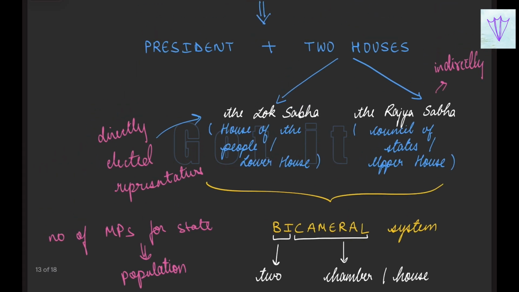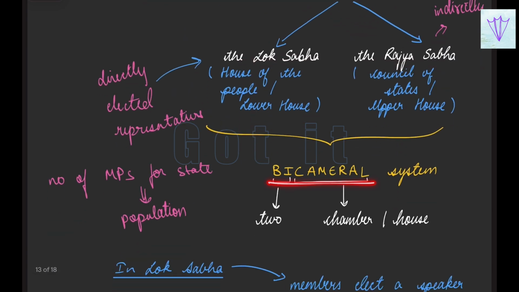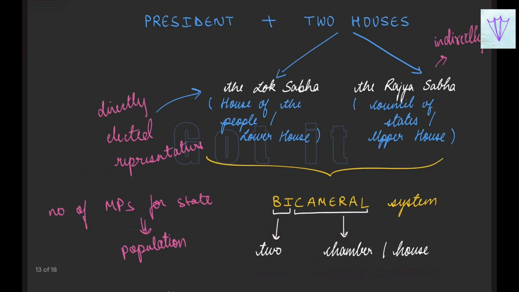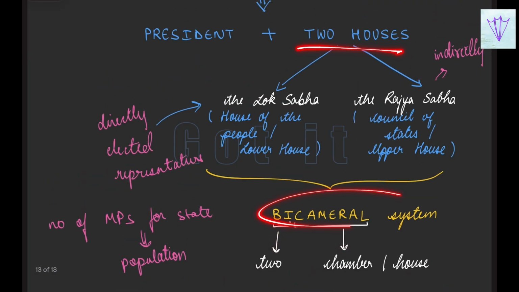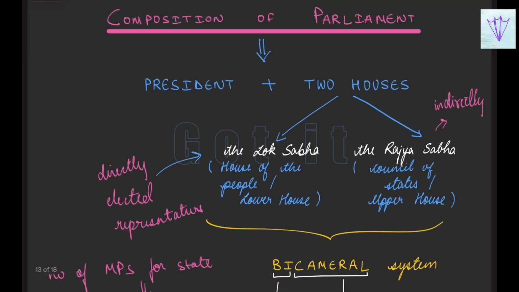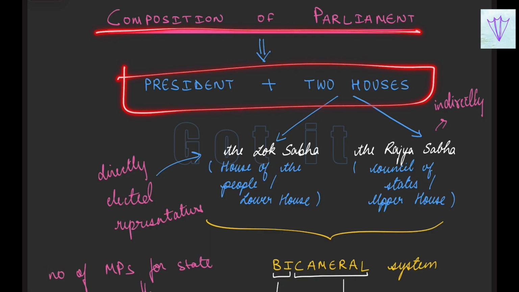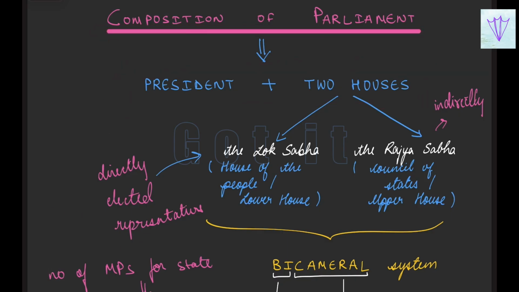So we have two houses, the Lok Sabha and the Rajya Sabha, and it is called a bicameral system. Bi in the sense of two, and cameral in the sense of chamber or house. Since we have two houses, it is called a bicameral system, and the composition of the parliament is the president plus the two houses.